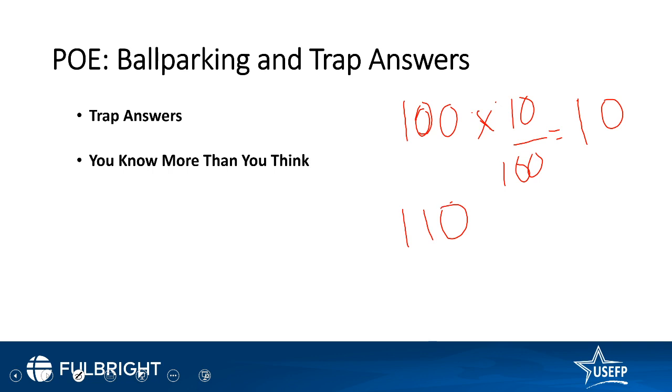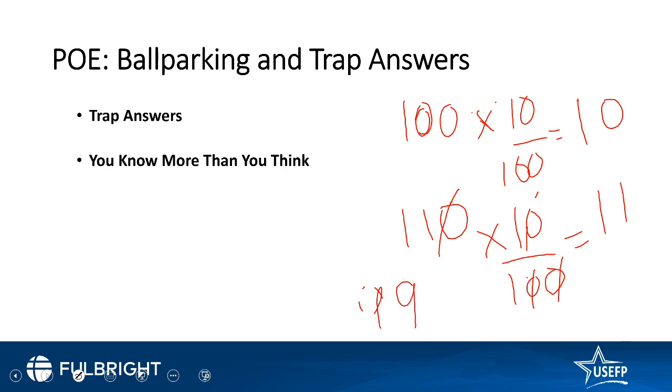If it decreased by 10% again, 10% of 110 works out to be 11. So the new price is 110 minus 11, which is 99.